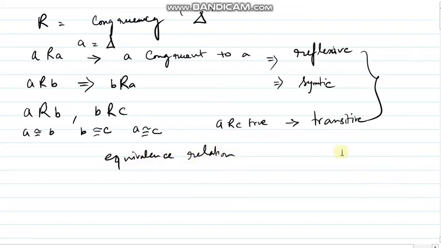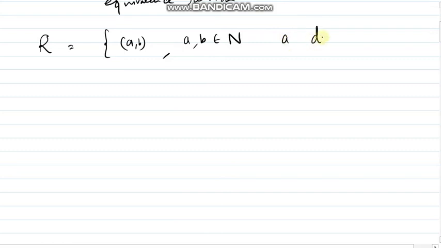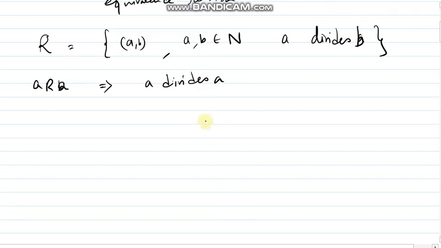Is it fine? Next example that I am going to discuss: R is a relation such that (a, b) belongs to natural numbers and a divides b. So for the first case, ARA, what will be the case? It will be a divides a. We know that each number has itself as a factor. So this is true, hence the relation is reflexive, right?